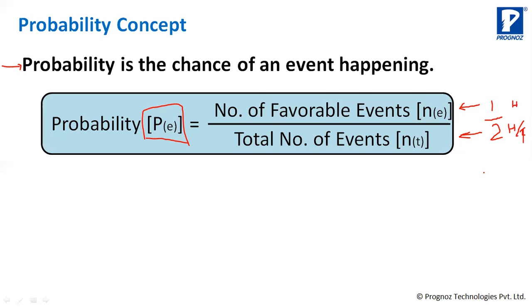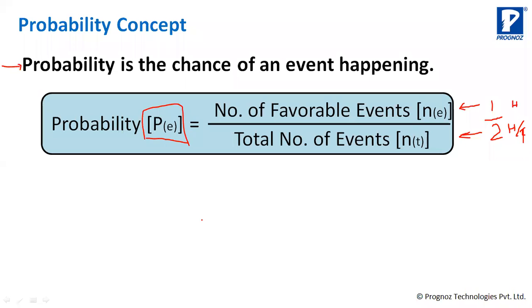Similarly, what is the probability of getting tails when you toss a coin? For head, it's 1/2.